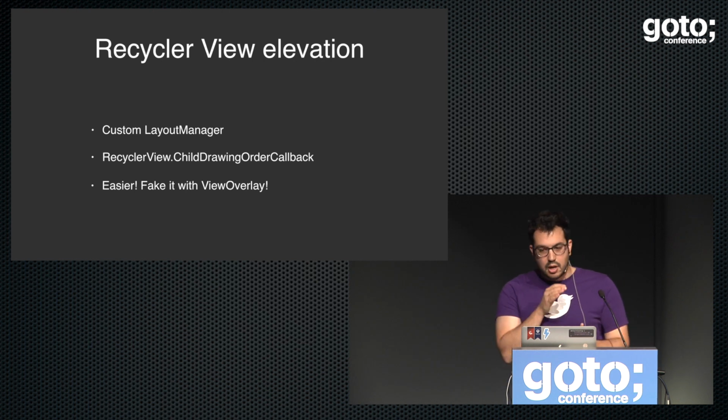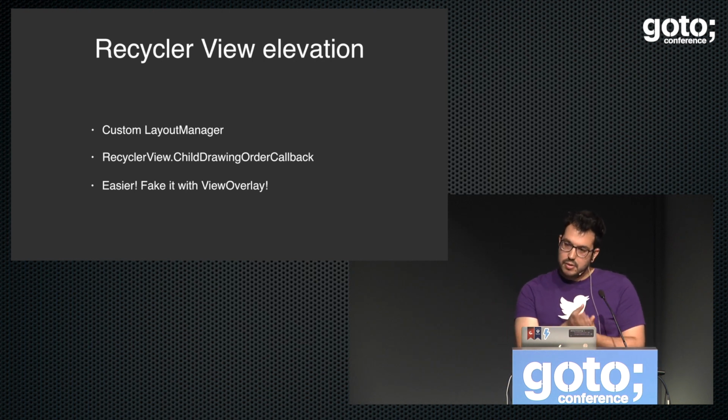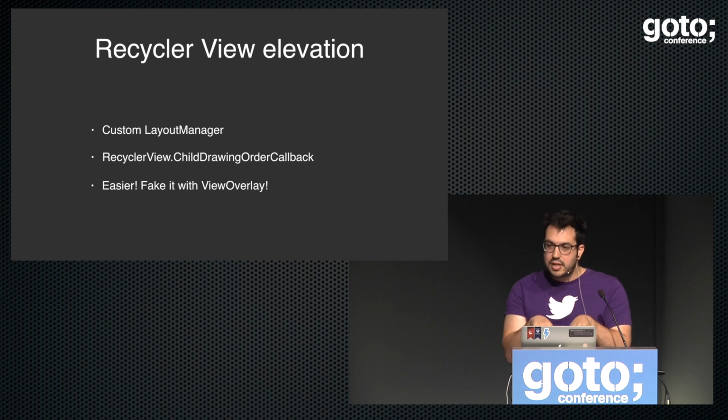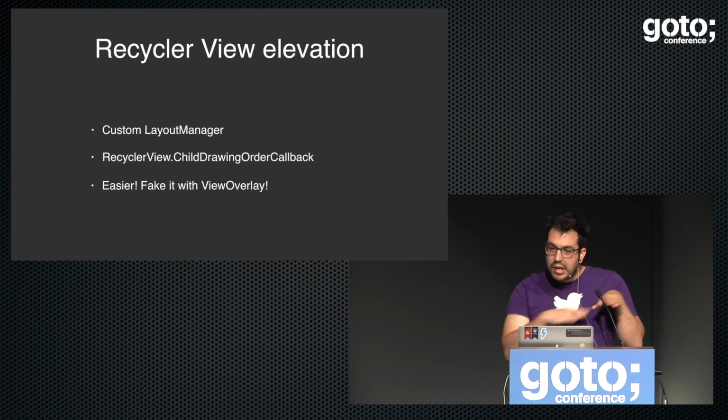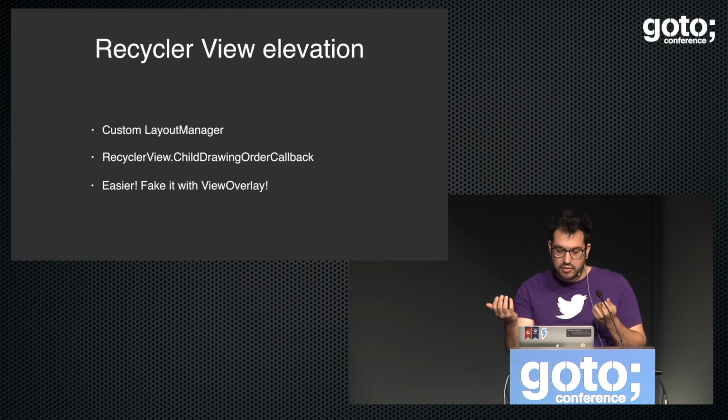When you add an item to the recycler view, and then another item, the second item is going to be at a higher elevation than the first one. So if you try to actually scale that first item, it's going to be drawn below the second item. So it will just not look right. Each item has an elevation in a recycler view.